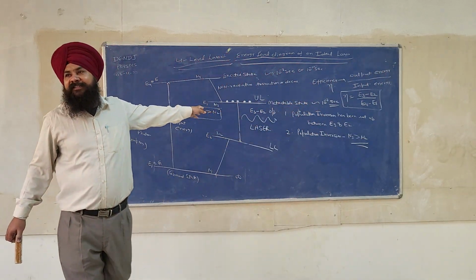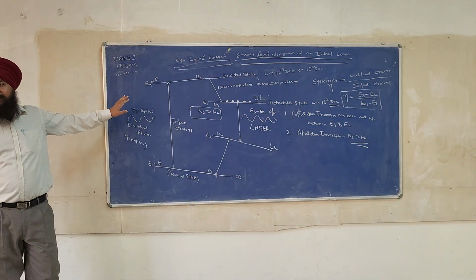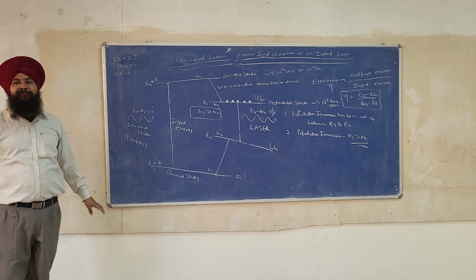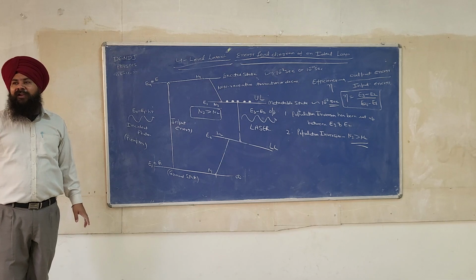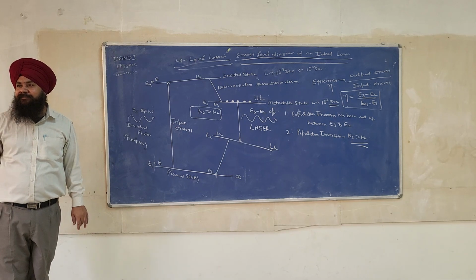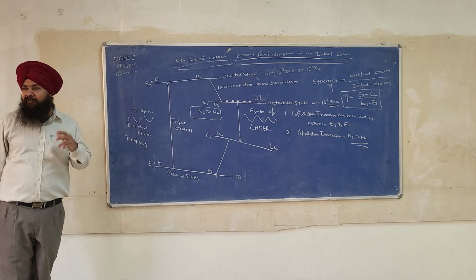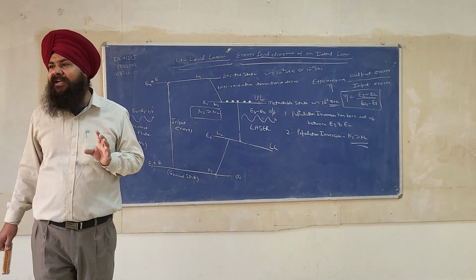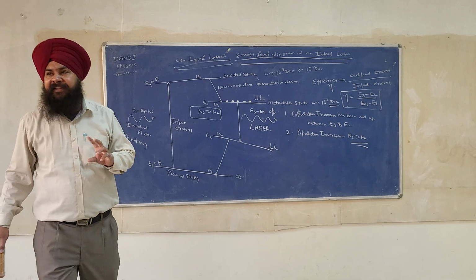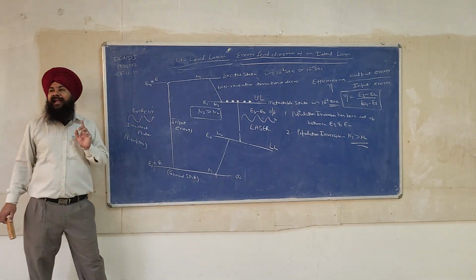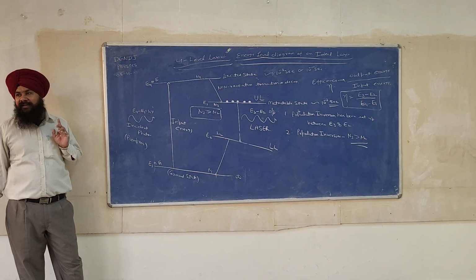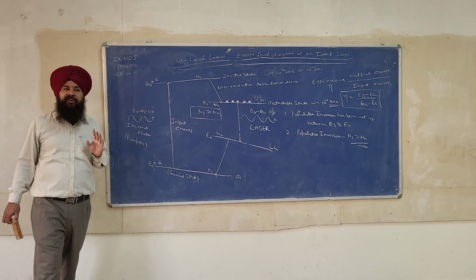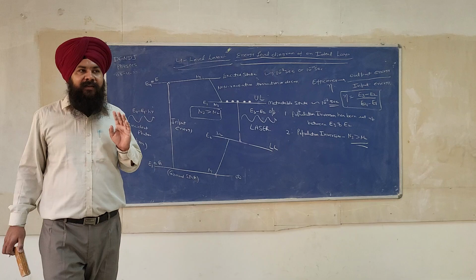Now you can take a look of this. This is very important. 4-level laser is very important. Why is the 4-level laser better than the 3-level laser? Because in the 4-level laser we obtain a sustained population inversion between the two levels UL and LL. UL stands for upper laser level and LL stands for the lower laser level.